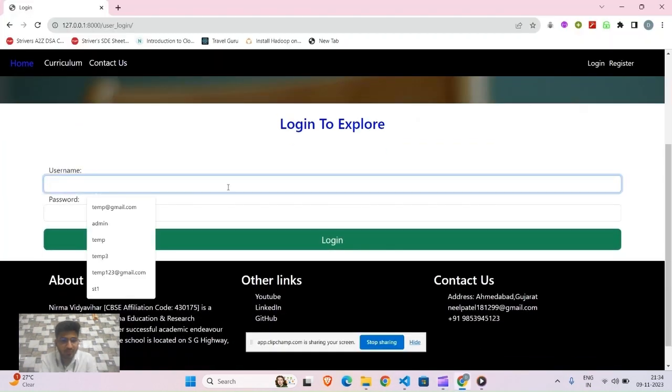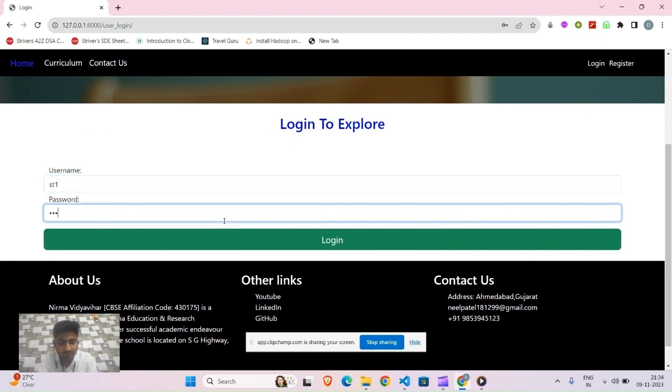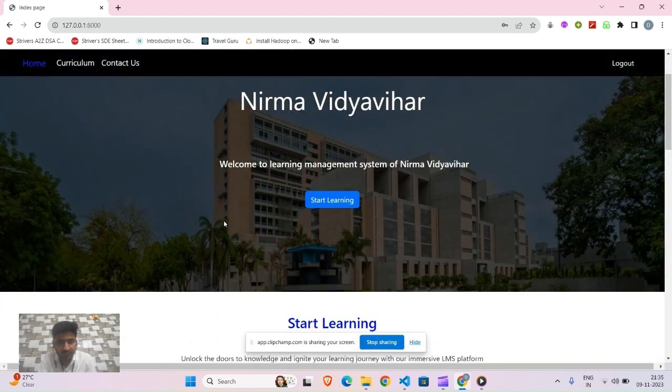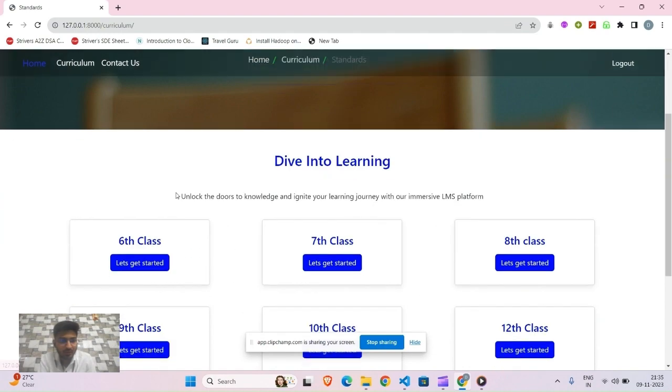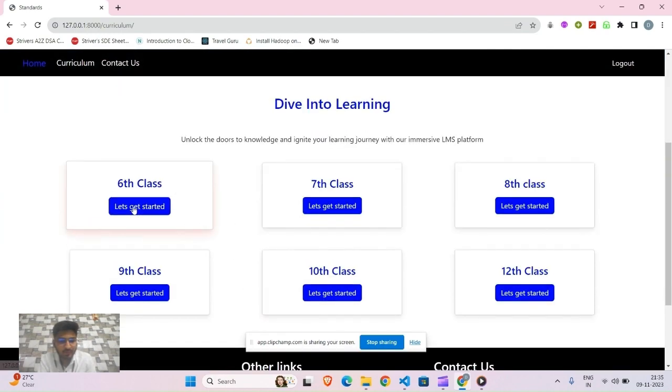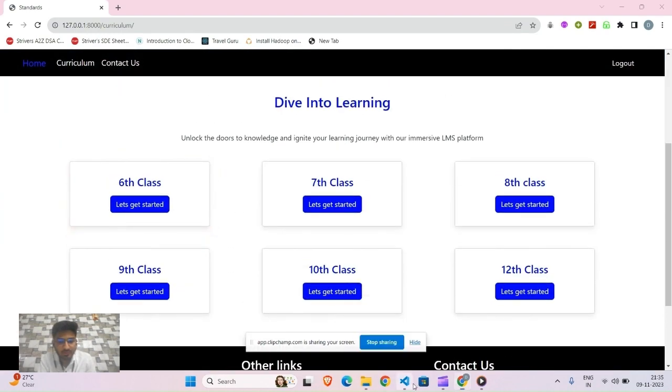Now we will log in the student by providing username and password. So here the student is logged in. By going into curriculum, we can see that the Let's Get Started button is displayed.